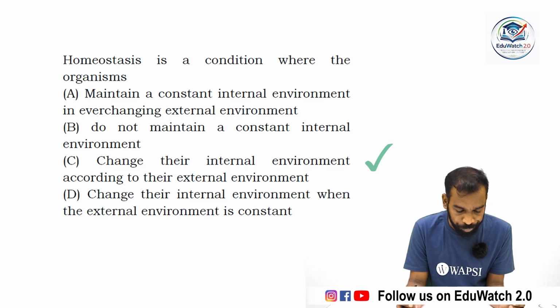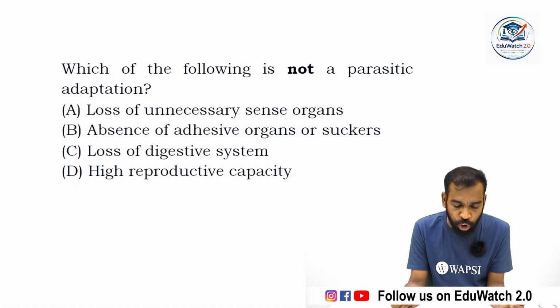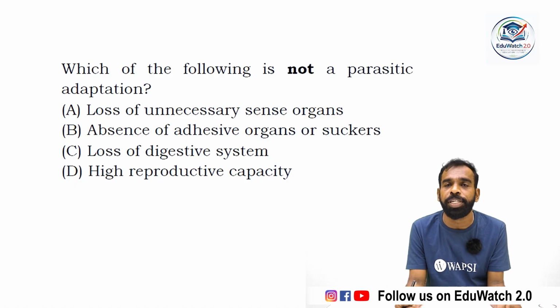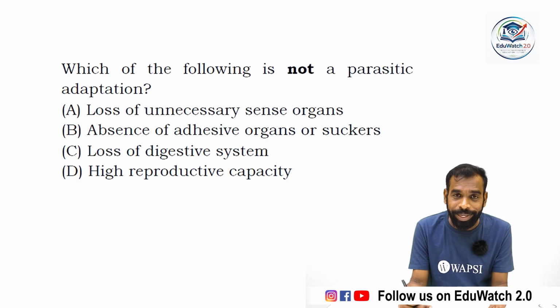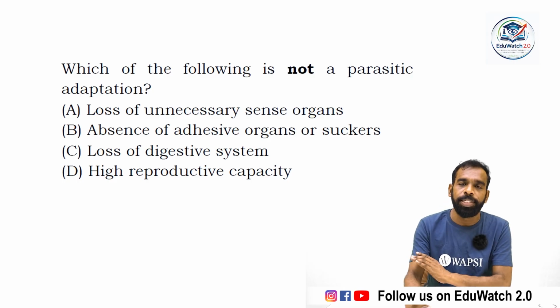Next question. Which of the following is not a parasitic adaptation? A, loss of unnecessary sense organs. B, absence of adhesive organs and suckers. C, loss of digestive system. D, high reproductive capacity.